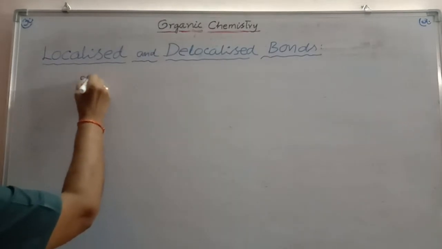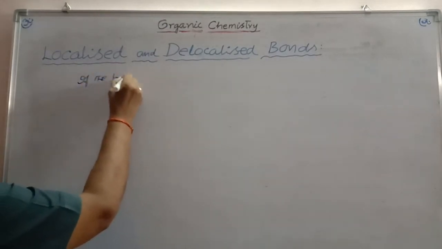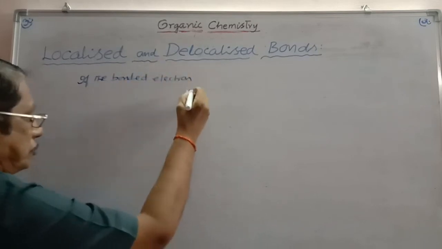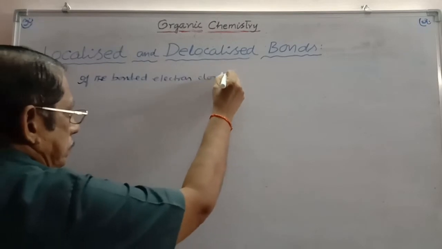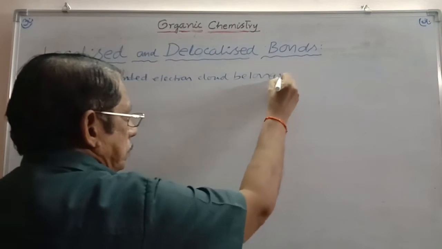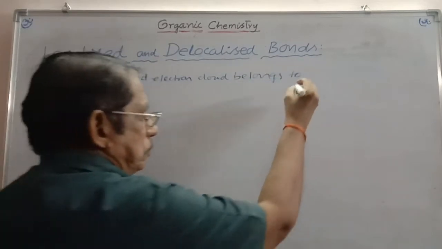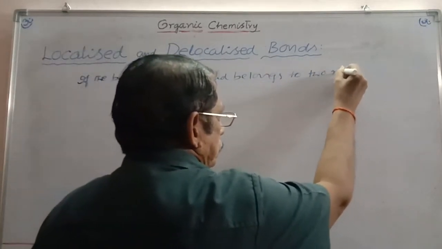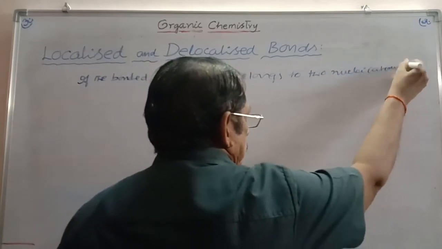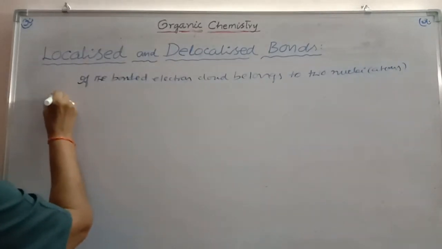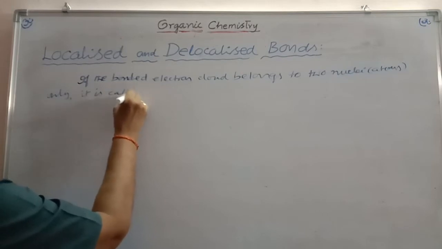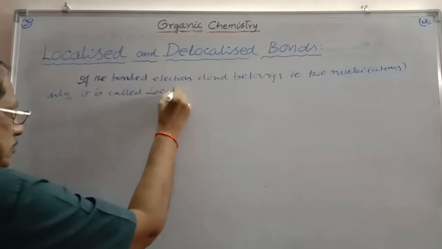If the bonded electron cloud belongs to two nuclei, that means atoms, only, it is called localized bond.